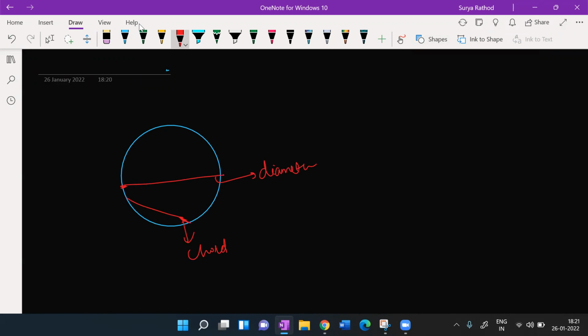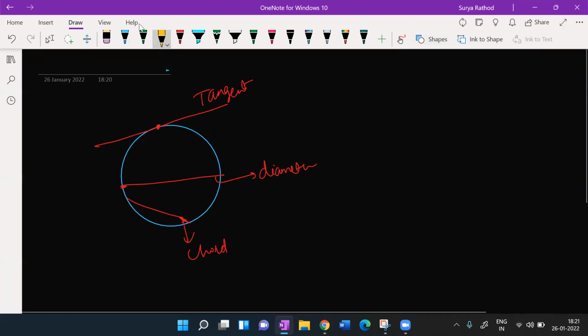ठीक है. And if I draw a line, what is this? Anyone can answer this. Tangent. That is tangent. Great. Perfect. बेटा. Tangent का मतलब होता है if at all I just draw a line by touching a circle at one point. अगर मैंने एक सर्किल को एक पॉइंट पे टच करते हुए एक लाइन को ड्रा करता हूँ, उसको बोलते हैं tangent. समझ में आ रहा है? In only one point the line is touching, so that is a tangent. ये tangent नहीं होता है. ठीक है, tangent का मतलब देखो एक ही पॉइंट पे टच करना एक लाइन, that is what the tangent. Hope it is clear with everyone.